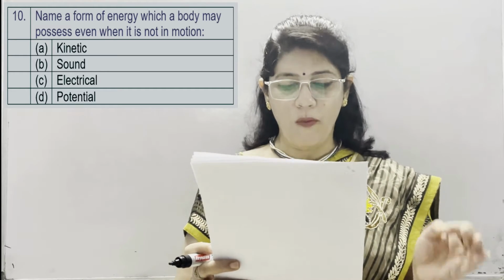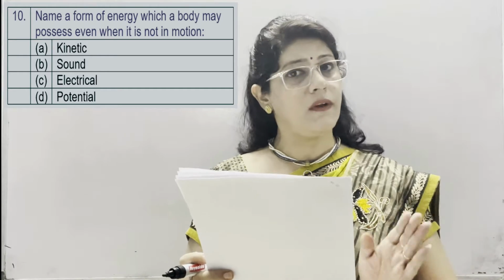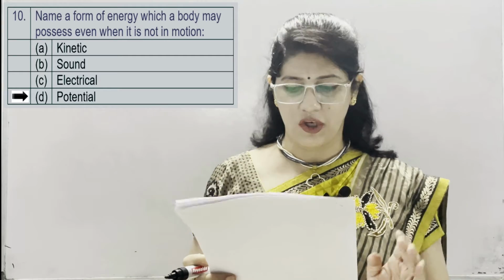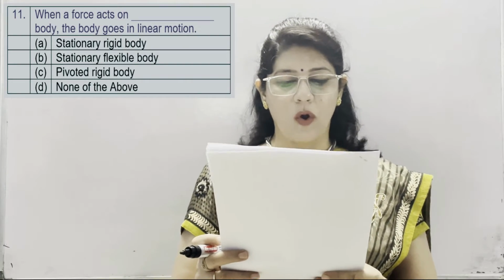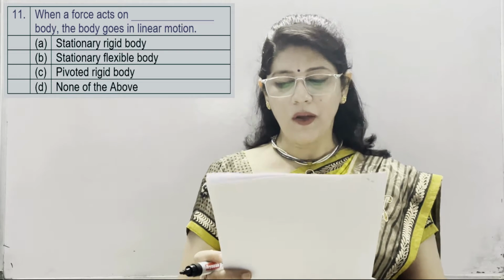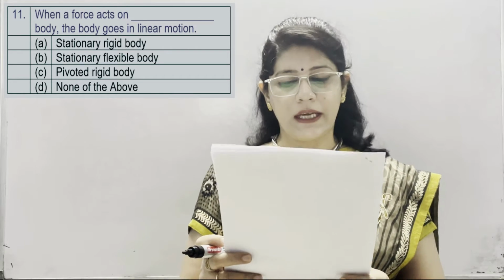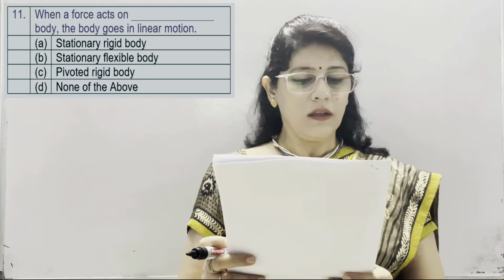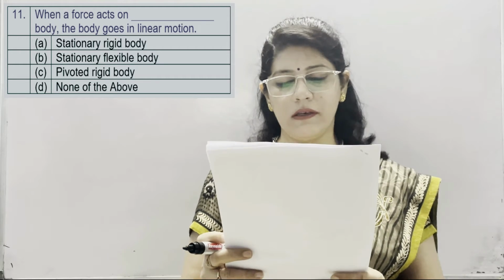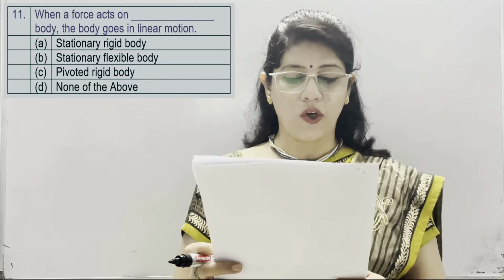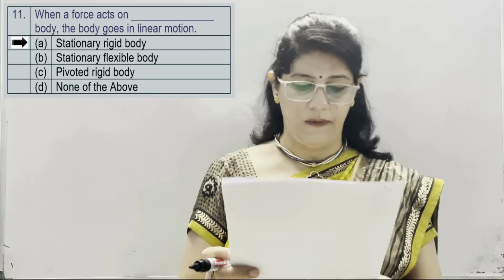It means the form of energy which a body may possess even when it is not in motion is potential energy, option number D. Next is, when a force acts on a dash body, the body goes in linear motion. First option is stationary rigid body, second is stationary flexible body, third is pivoted rigid body, and D is none of the above. Correct option is stationary rigid body.